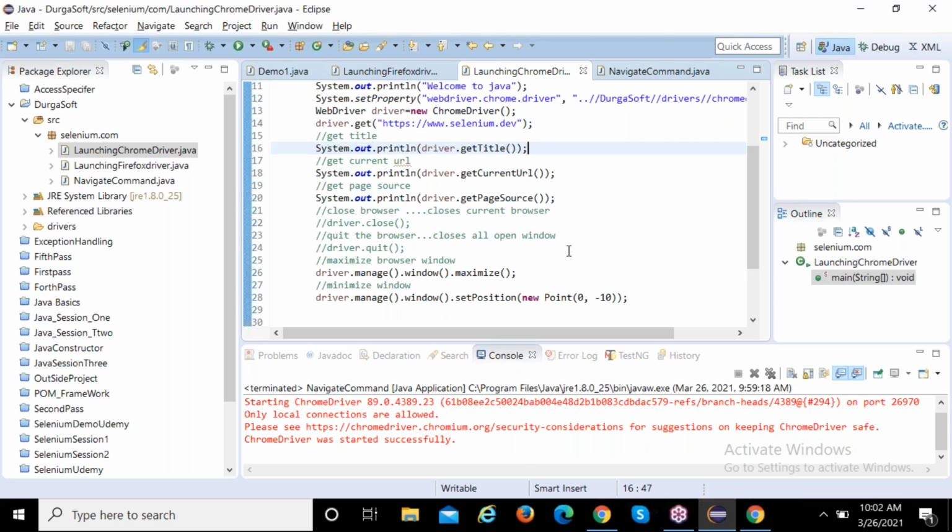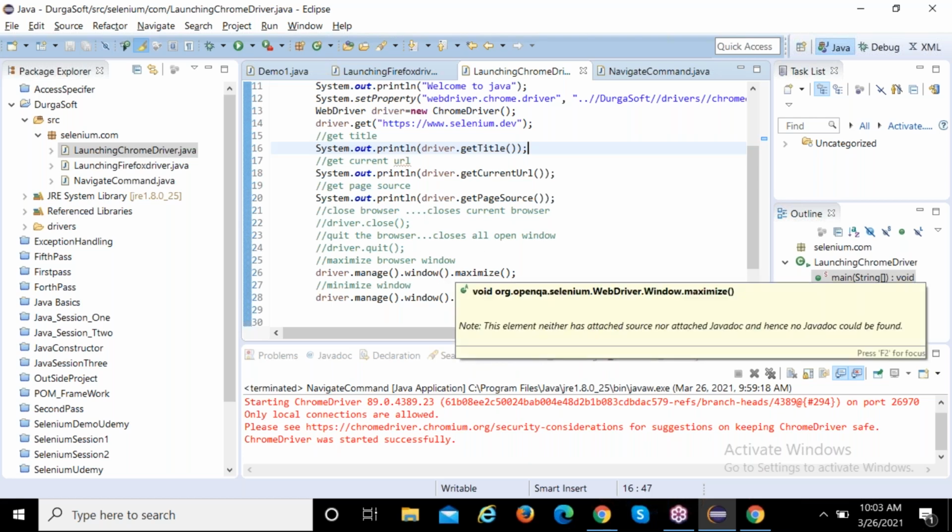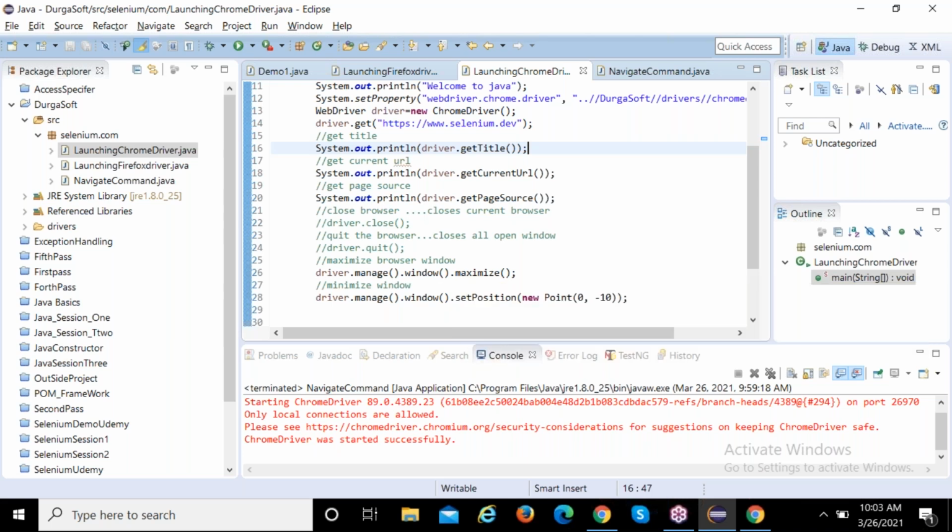Minimize is very important, guys, and maximize is also very important. Can anyone tell me what is the maximize command? driver.manage().window().maximize(). You need to remember that one. Okay, that is very important.